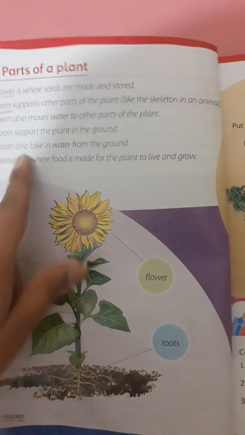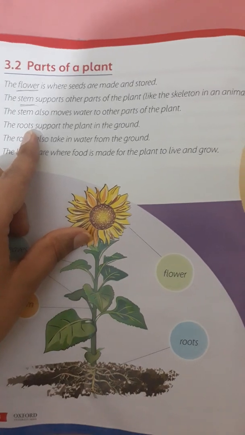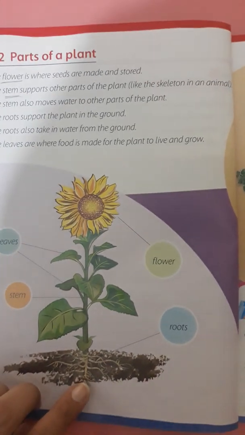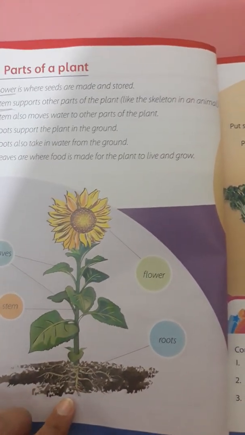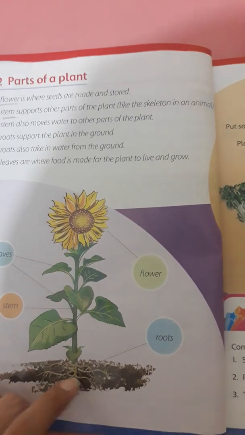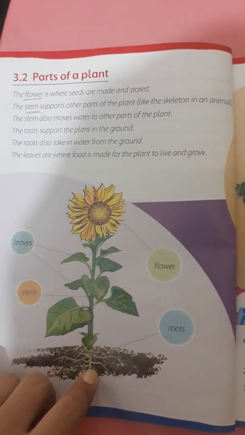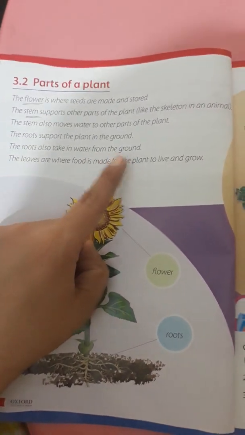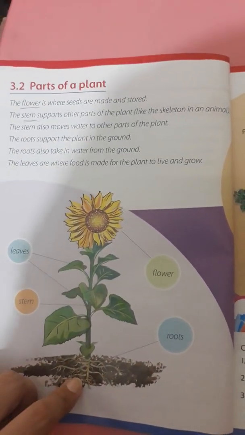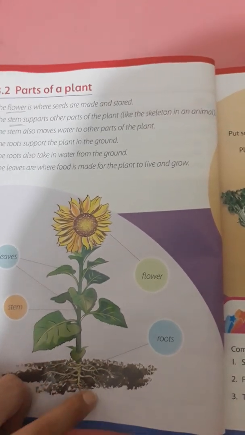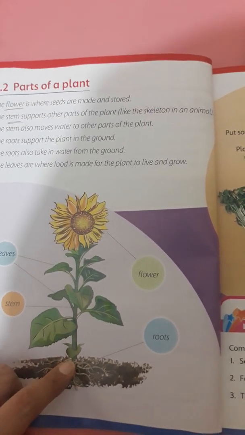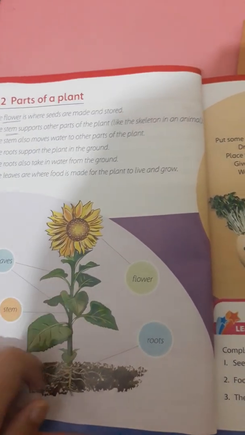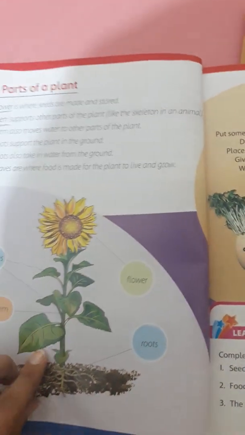The next part of the plant is the roots. Roots support the plant in the ground. Here are the roots. What is the function of roots? Roots support the plant in the ground. The roots also take water from the ground. They absorb water from the ground, and then the stem transports it to the other parts of the plant. Next is the leaf.